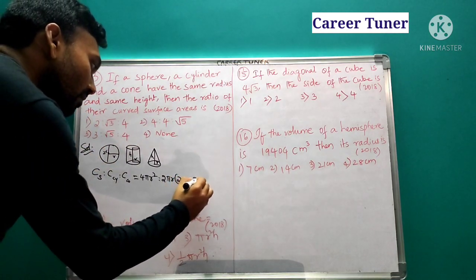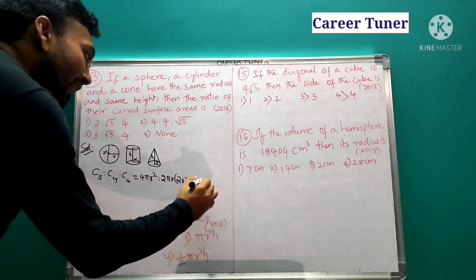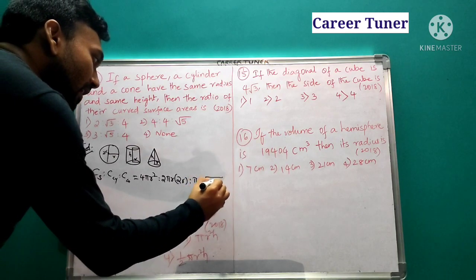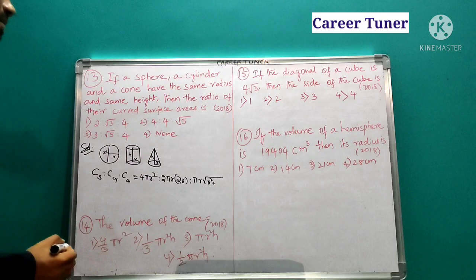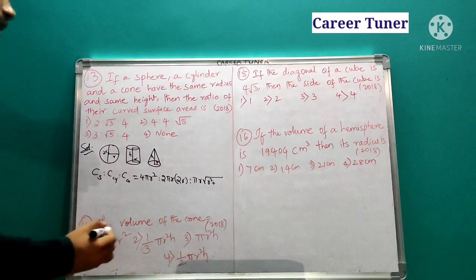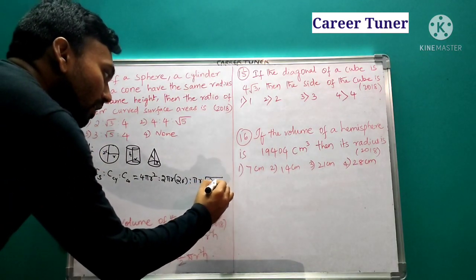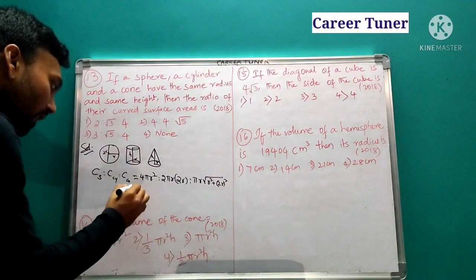So it is pi r L, and in the place of L we write root of r square plus h square, where in the place of h we take 2r whole square. Very important. Now let us simplify it.